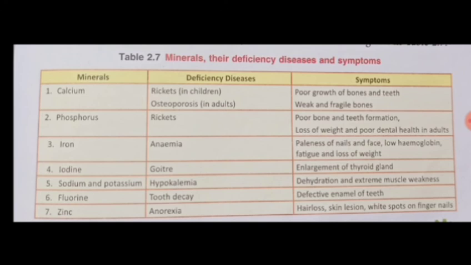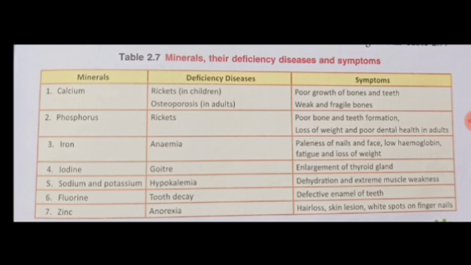Calcium, it causes rickets or the weakening of bones and the teeth. Then we are having iron that is causing anemia. Then iodine causing goiter. Then the deficiency of sodium and potassium causing hypokalemia, where we can see the symptoms like dehydration and extreme muscle weakness.